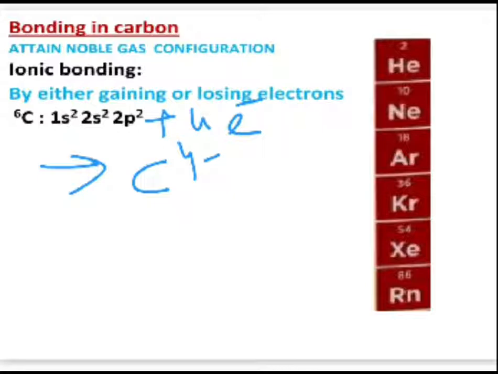Okay. Is it stable or not? Just try to find it out. How many protons were there? There were 6 protons originally, which are not at all disturbed even after gaining those 4 extra electrons. Okay. So now 6 protons are holding on to how many electrons? A total of 10 electrons. Now, is it practically feasible that 6 protons are holding 10 electrons? No. That means it is not stable. Okay. Now take another possibility.